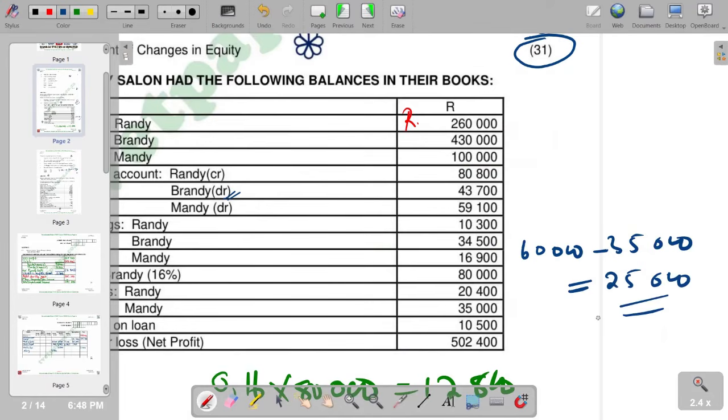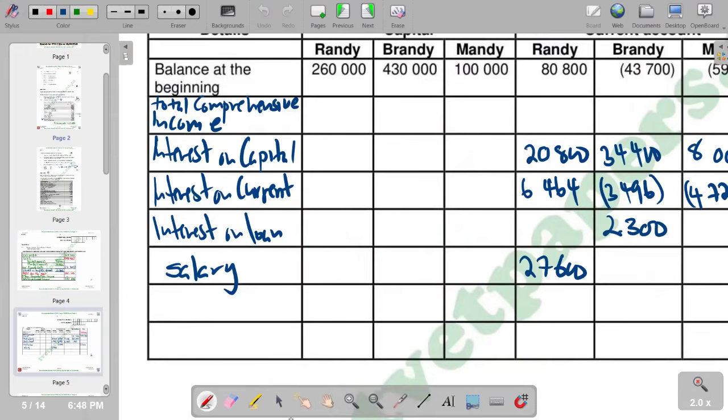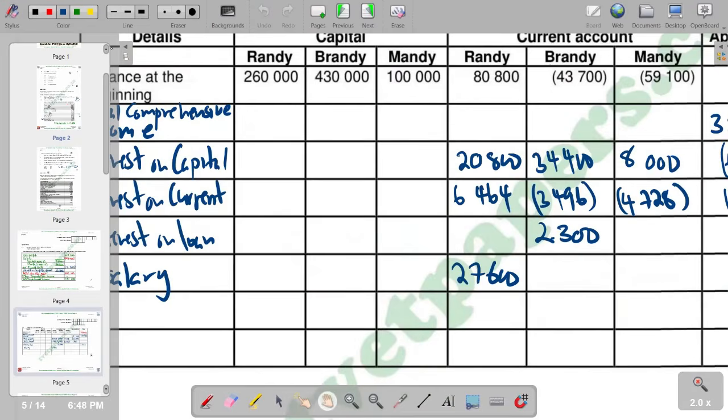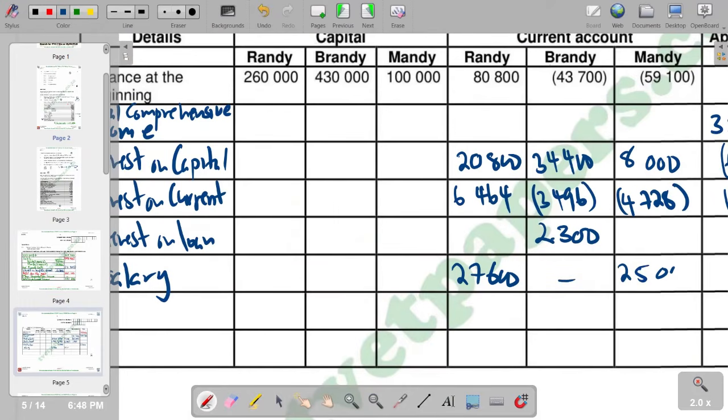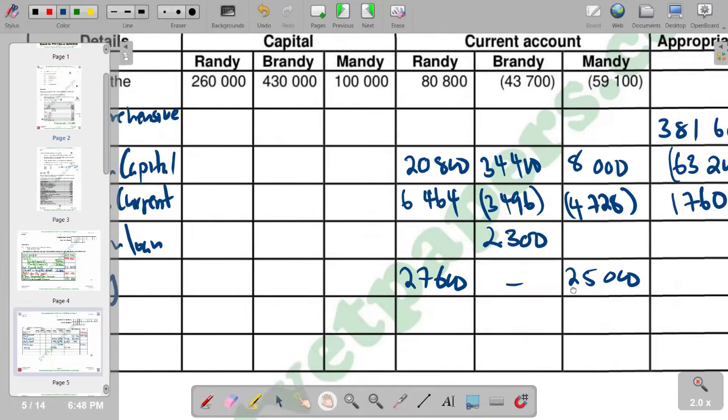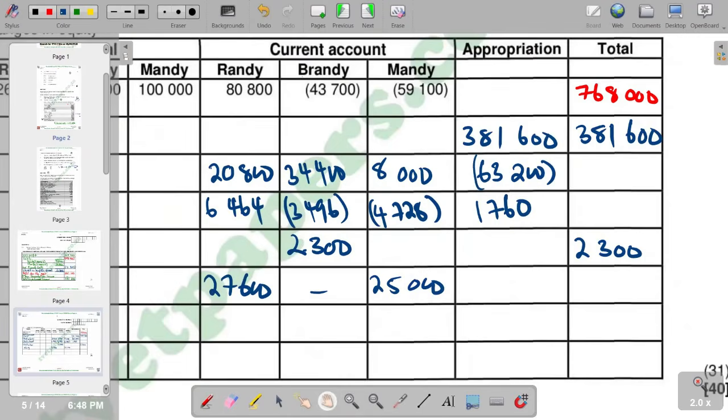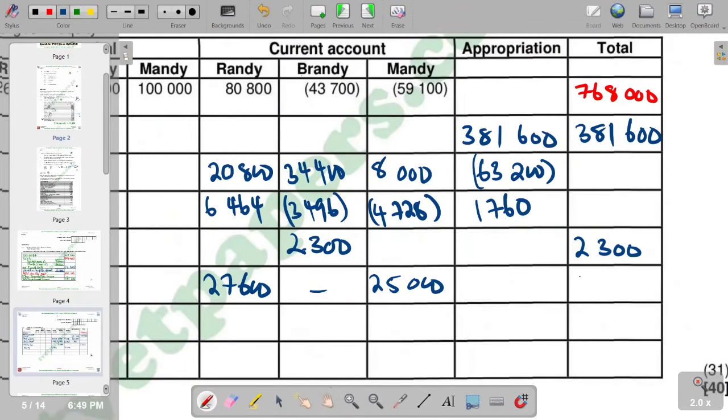So 25,000 is the amount that is supposed to come to the statement of changes in equity for Brandy. For Brandy, there is no salary, so you can just put a dash, and then we have 25,000. And of course, we are supposed to add the two, which comes in the column for total: 27,600 plus 25,000 is 52,600.